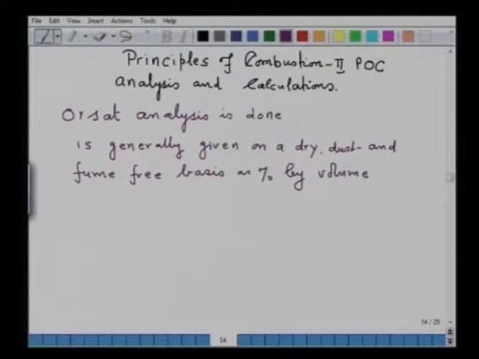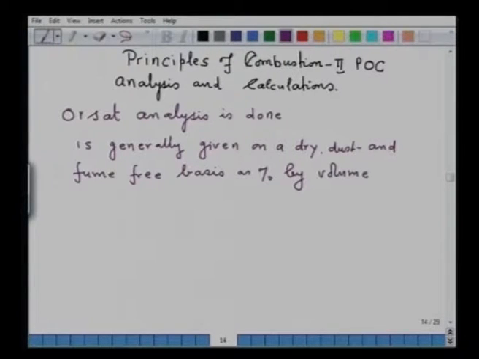So, what is important is that the Orsat analysis of the products of combustion is given on dry basis. That is very, very important that you should understand while performing the calculations on combustion. The Orsat analysis reports volume percentage directly.